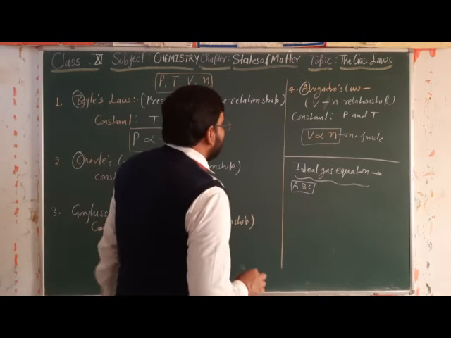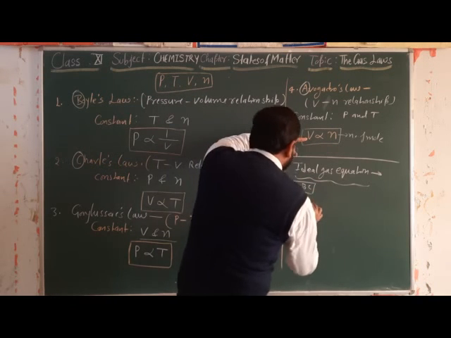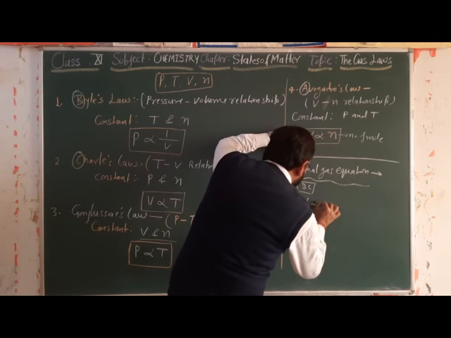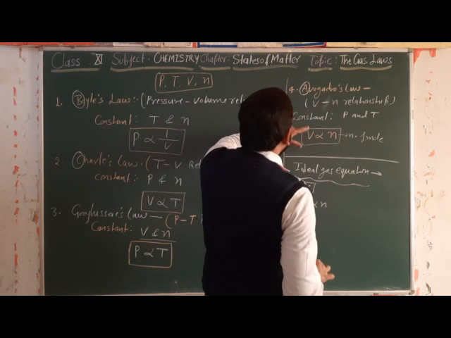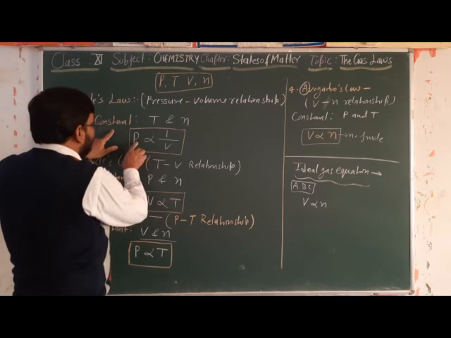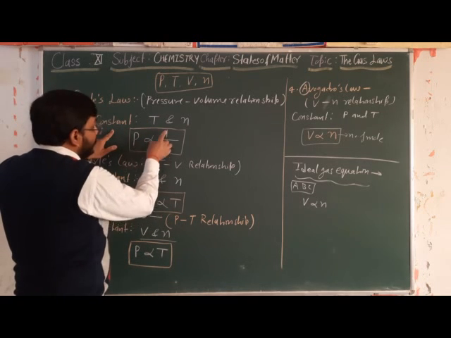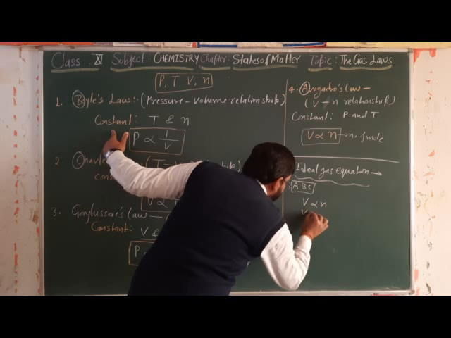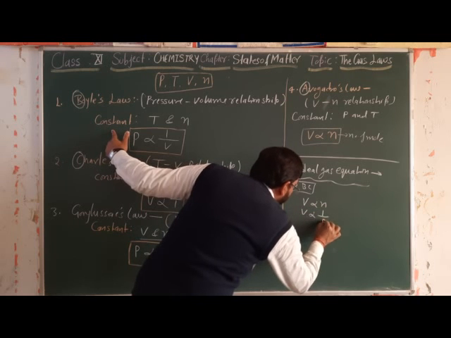So the ideal gas equation is ABC, what? Let us see. V is directly proportional to N from Avogadro law. From Boyle law, we can write V is inversely proportional to 1 by P. Yes, we can write in such a form.